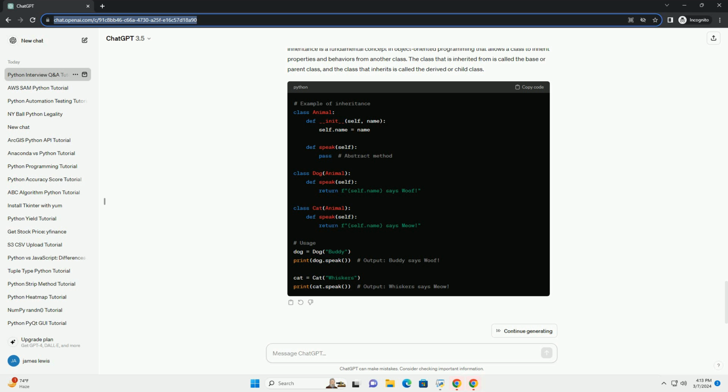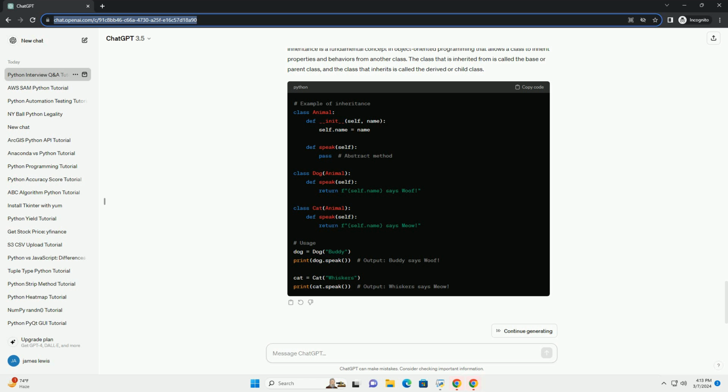Question: explain the concept of hashing and how it is used in Python dictionaries. Answer: hashing is a process of mapping data of arbitrary size to fixed size values, usually integers, known as hash codes. Python dictionaries use hashing to provide fast access to key value pairs. Here's a simplified explanation of how it works.